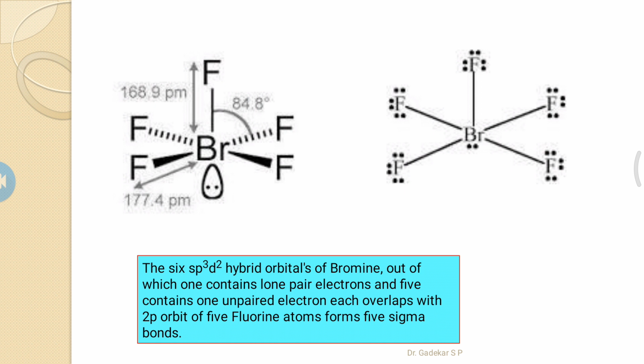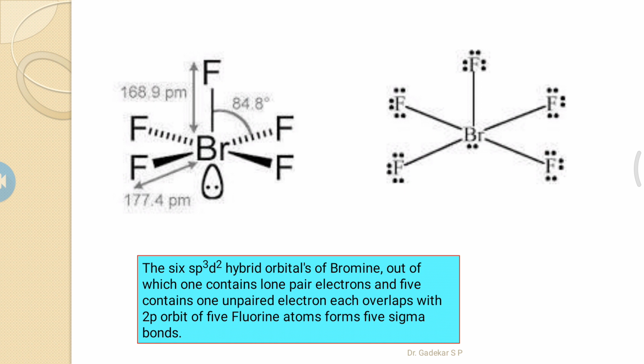The first figure is the octahedral geometry of the molecule, and the second is the square pyramidal shape. The second considers only bond pairs, and the first considers bond pairs as well as lone pairs, that is, all electron pairs.